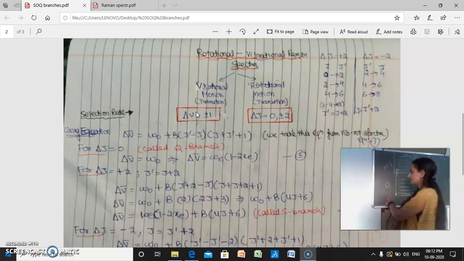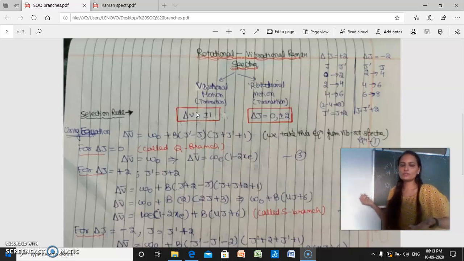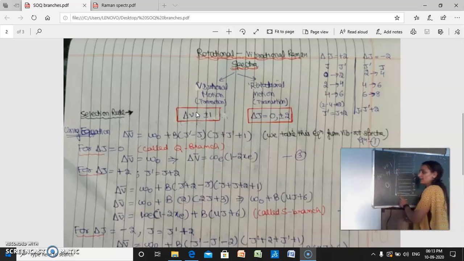So it follows the vibrational selection rule: the change in vibrational quantum number, delta V, should be plus 1. You calculate delta V by subtracting the lower vibrational quantum number from the higher one, so 1 minus 0 means plus 1.